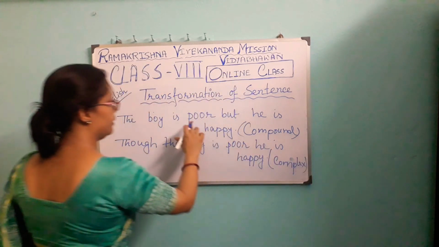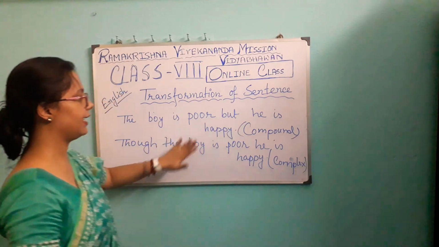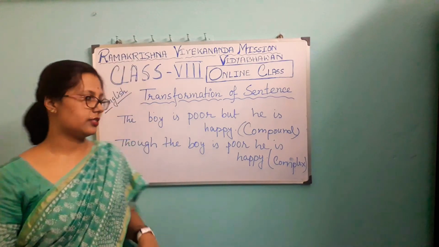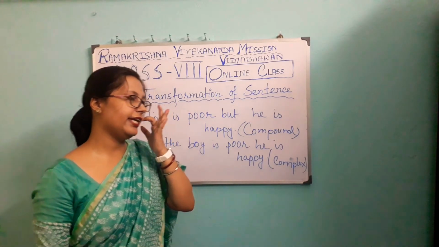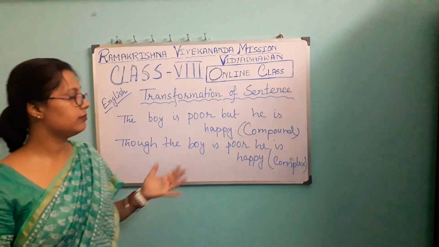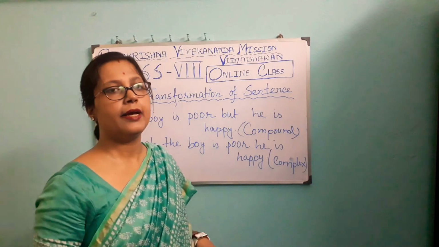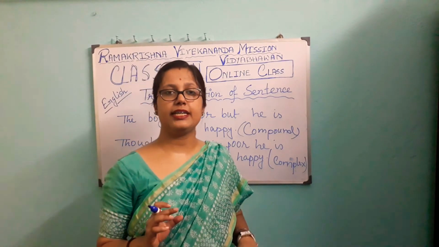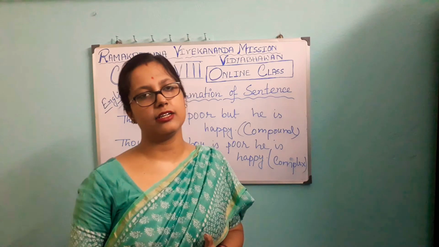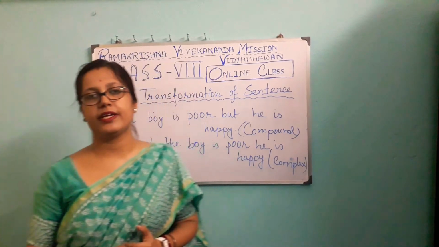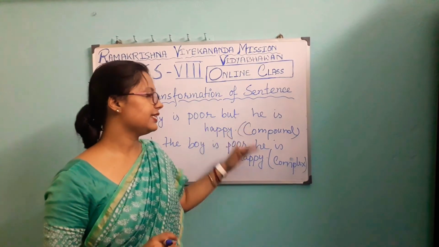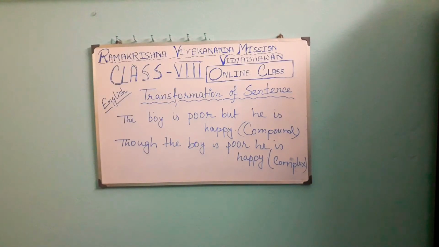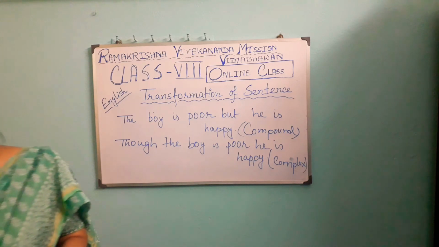Okay. Here we are getting 2 principal clauses, and in this sentence we are getting 1 principal clause and 1 subordinate clause. Again, the very notable thing of this chapter is, please get a very clear idea about the grammatical structure of simple, complex and compound sentences. Otherwise, you will not be able to do these changes. Okay, now I have given one example from each transformation.